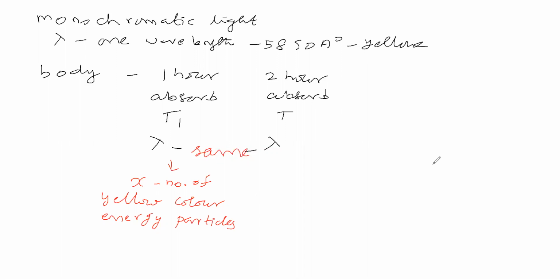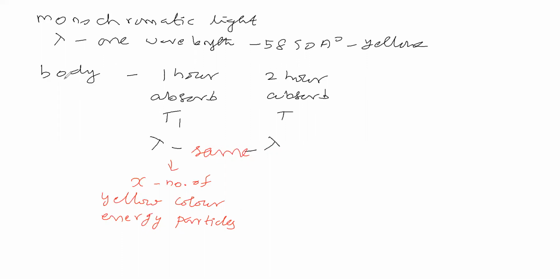Now the body is exposed to this light. The body is absorbing this wavelength for how much time? 1 hour. For 1 hour, the body absorbed x number of yellow color energy particles, so that the body has got temperature T1. Now we will consider that the body is exposed to this light for 2 hours.